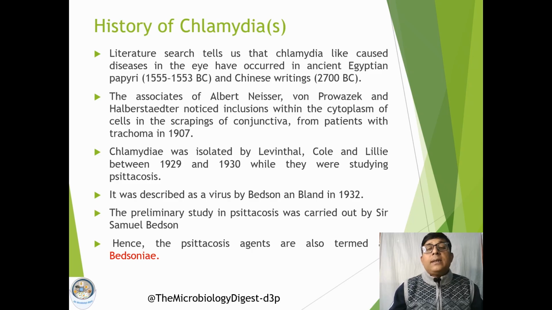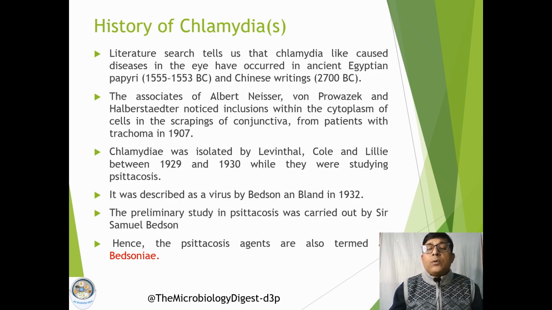Now history says that the existence of chlamydia organisms or chlamydial infections was recorded long back, but the actual work on chlamydia started with the work of Albert Neisser, von Prowazek, and one more of their colleagues.